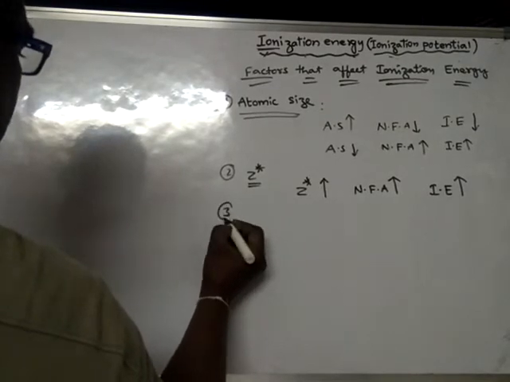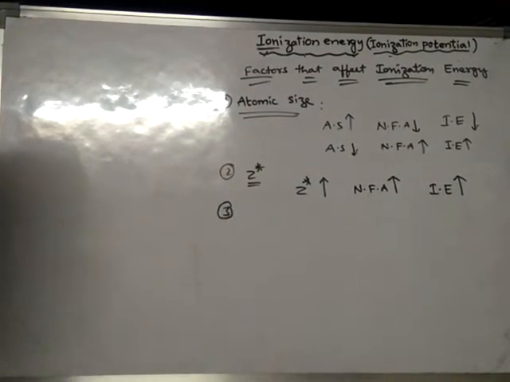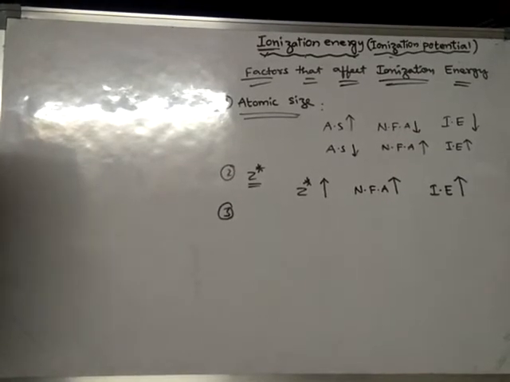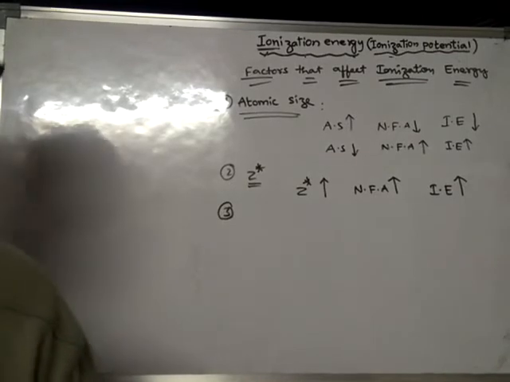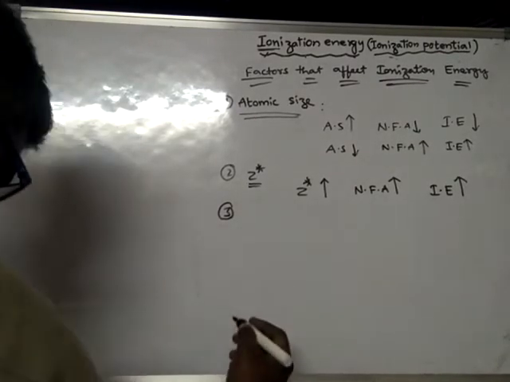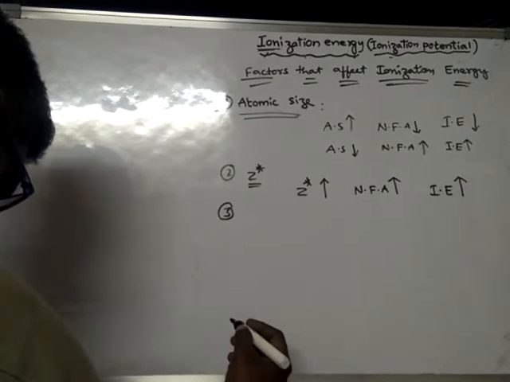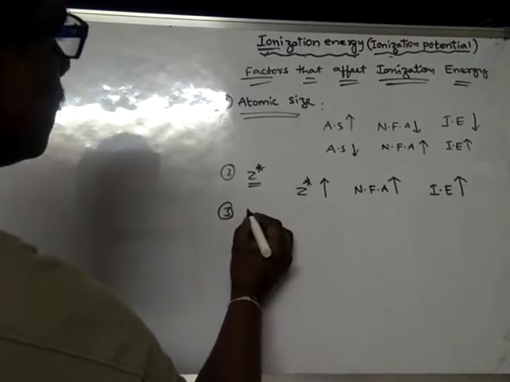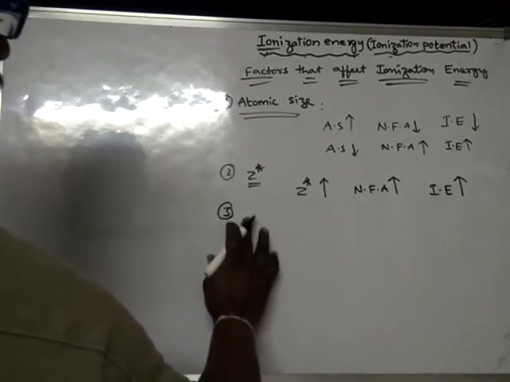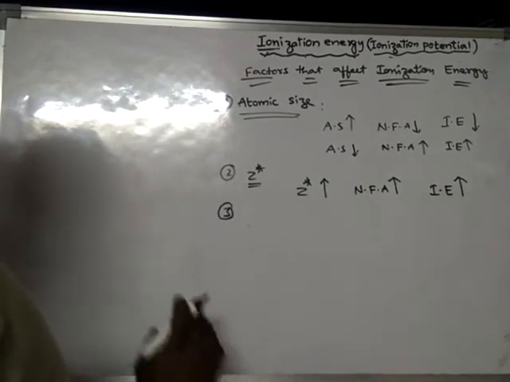Next, third factor is nuclear force of attraction. Already we have discussed, when nuclear force of attraction is more, ionization energy will be more.